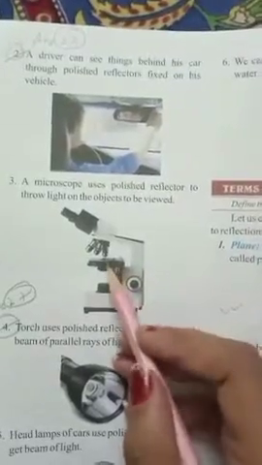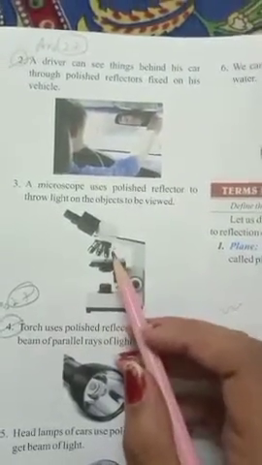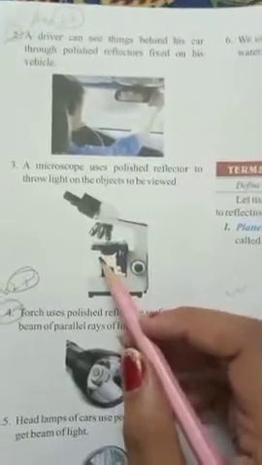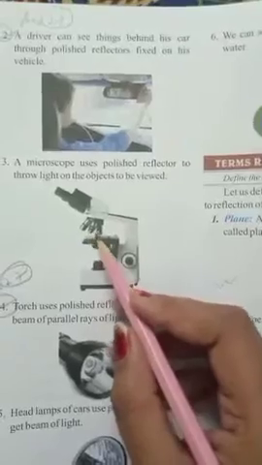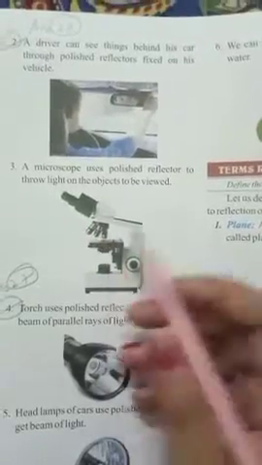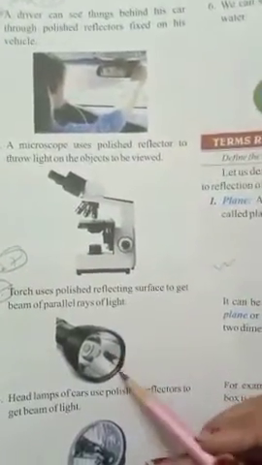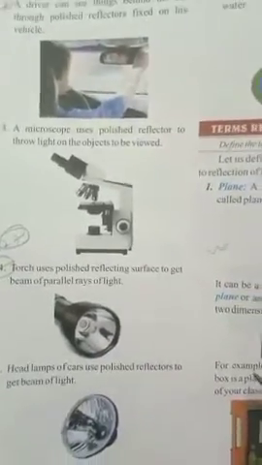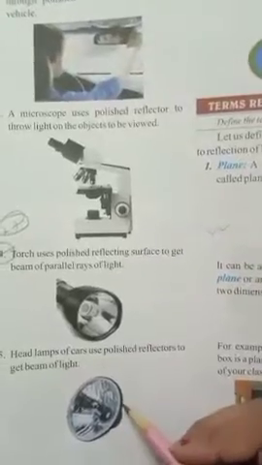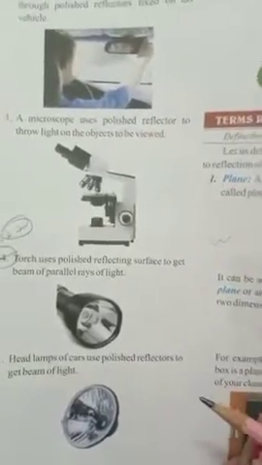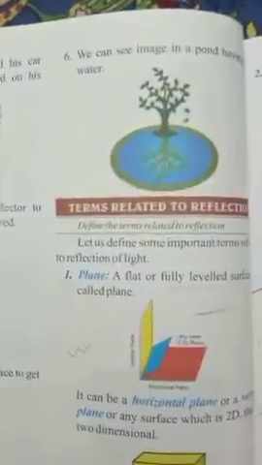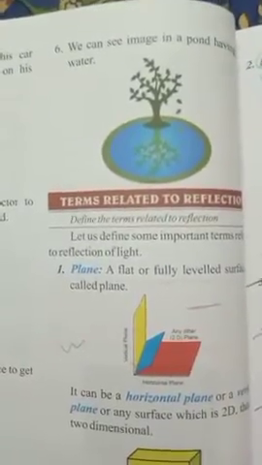In a microscope we are able to observe everything with its help. A microscope zooms the things that we want to see. It has plane mirrors in it, so we are able to see the objects. The same goes for flashlights. The light strikes and gets scattered and we are able to see the light. The same goes for the headlights of our scooters and cars, and we can see the reflection of trees in the water when there is sunlight.